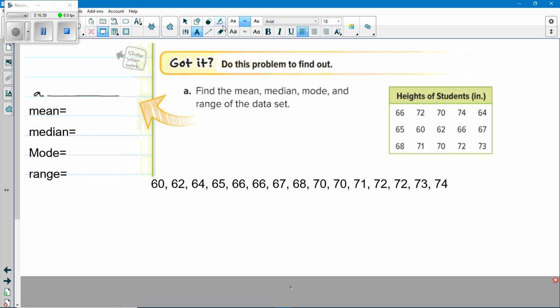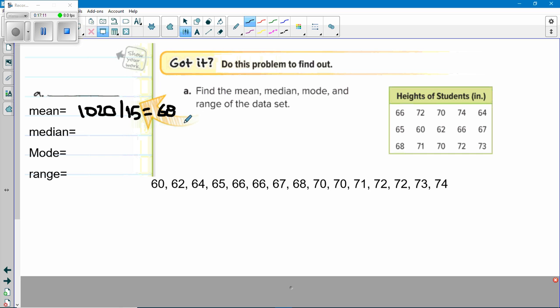I've got 1020. Now that's not the mean, that's the total, but I have to divide it by the number of items in the list, which is 15. So I'm going to divide 1020 by 15, and the mean is 68.